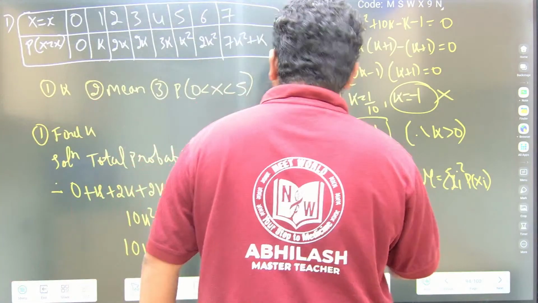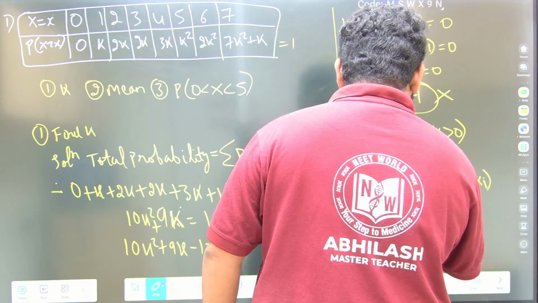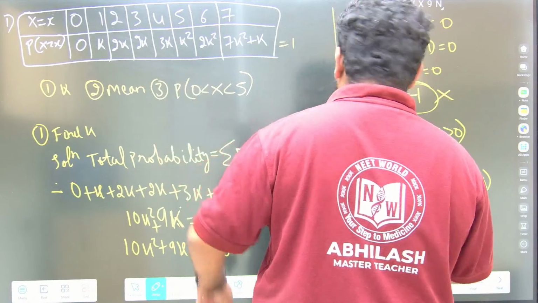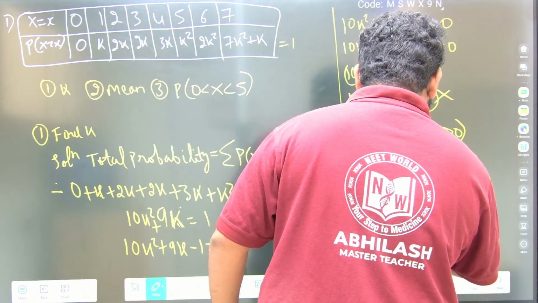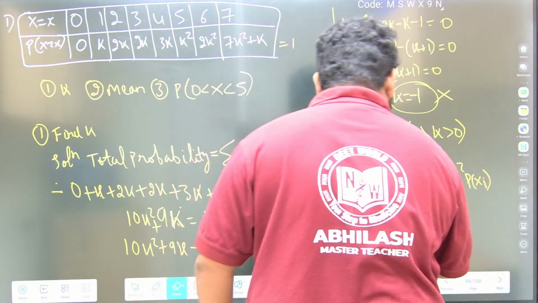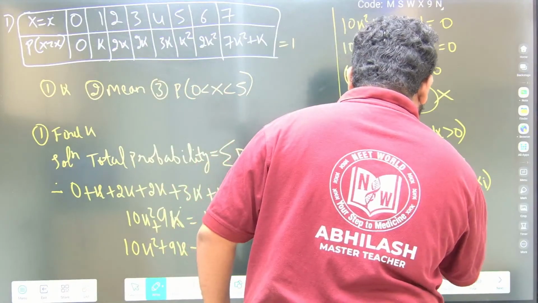0 into 0. For x equal to 1, 1 square into k is 1k. For 2, 2 square is 4, into 2k is 4k. For 3, 3 square is 9, into 2k, that is 9 into 2k.